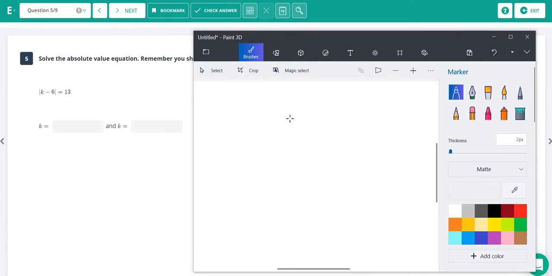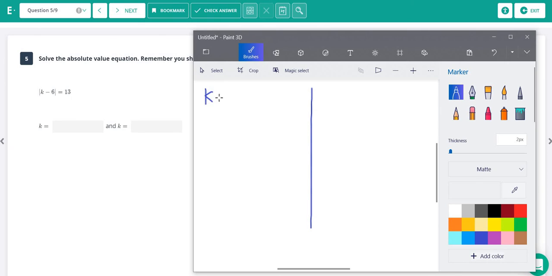All right, here we have an absolute value equation. Anytime you have absolute value, what you need to do is to split it into 2 separate equations. Your first equation is going to be exactly what's there. So k minus 6 equals 13. And your other equation is going to be the same on the left, but it's going to be the opposite on the right. So here was positive 13. We're going to make this one negative 13, and then we just solve both of the equations.